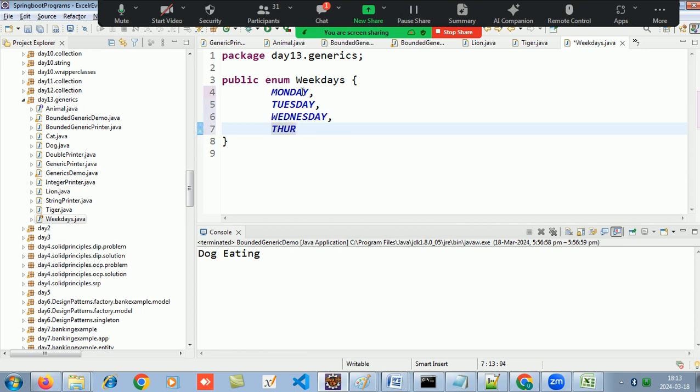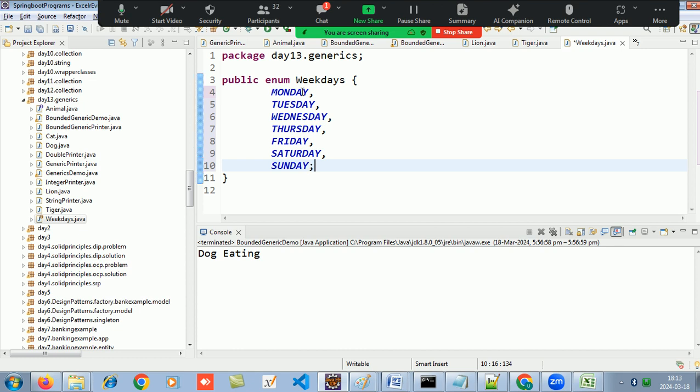You can give them on one line or different lines. It's up to you. At the end, if you want you can give a semicolon, or if you want you can skip the semicolon. It is not mandatory. If you give also good, if you don't give also good. So now I have this enum. So now I come to my enum demo.